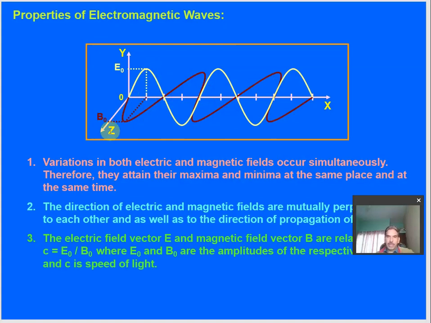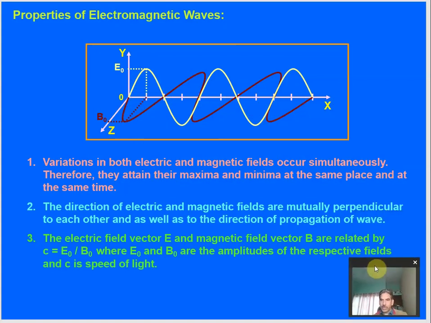So a changing magnetic field is created by the changing electric field, which in turn produces the changing electric field. So they are coexisting together. So the electric field is along the y-axis, the magnetic field is along the z-axis, then the electromagnetic wave, this energy together, which we call electromagnetic wave, will be propagating, traveling along the x direction, which is perpendicular to both the y and z axis, right?